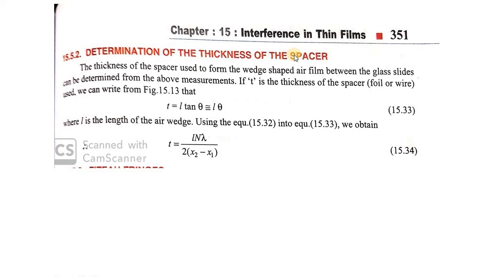And as I've told you, normally we keep a strand of hair, and we generally use this method for determining the thickness of extremely minute material. So I hope you have understood the air wedge, how you get the interference pattern using an air wedge, the conditions and salient features of the pattern, the angle of the wedge, the thickness of the spacer, and everything.